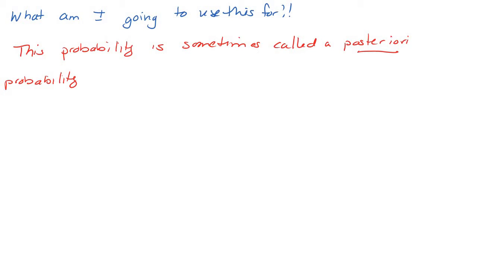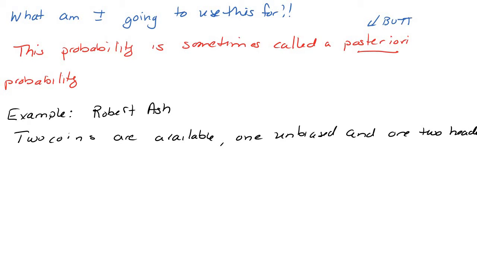This probability is sometimes called a posteriori probability, not posterior, because posterior means butt. So you can think of it as the butt probability rule. Posterior means your rear, or something to the rear, right? So you're back calculating, basically. I'm going to show you an example from Robert Ash.